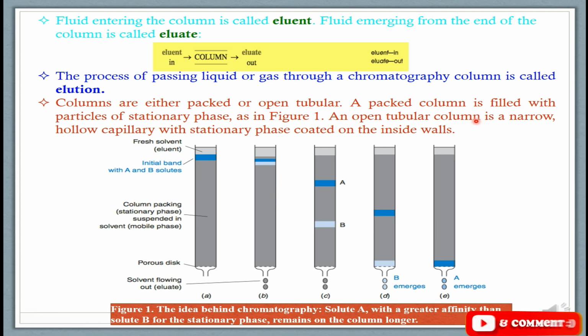In the case of an open tubular column, it will be a narrow capillary tube, it should be hollow as well, and only on the inside walls will the stationary phase be coated.